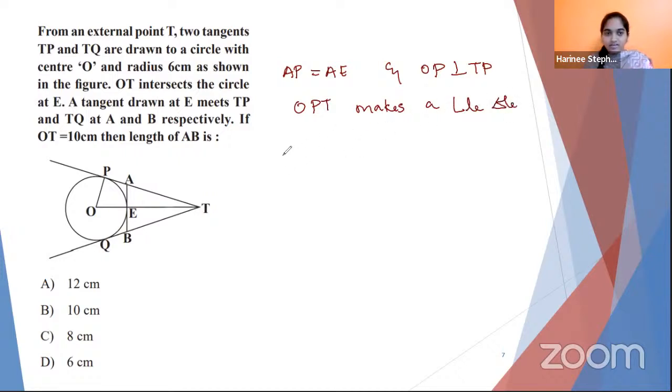Right angle triangle means your mind should go to the famous theorem, Pythagoras theorem, right? So I can apply OT square is equal to OP square plus PT square. OP value, the radius value, is given as 6 square, and PT is not given, PT square, and OT value is given as 10 square. From this, can you find PT square?